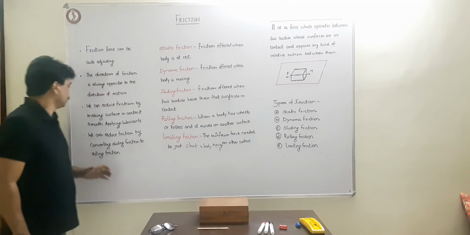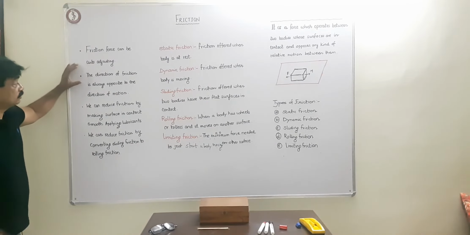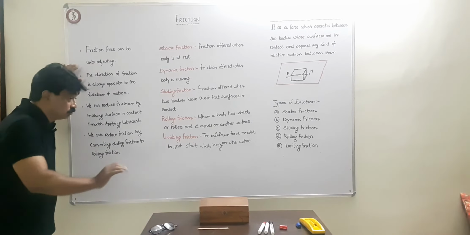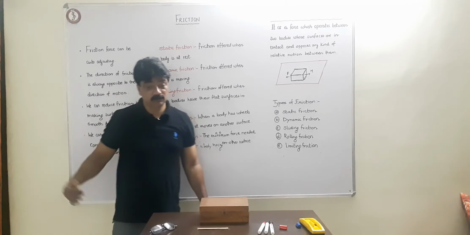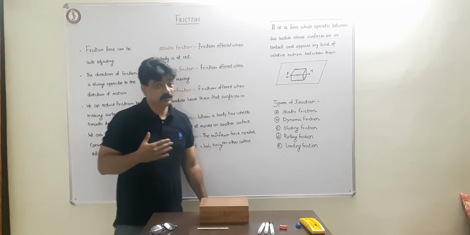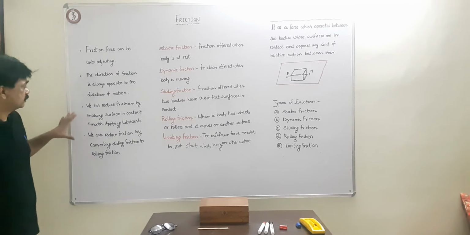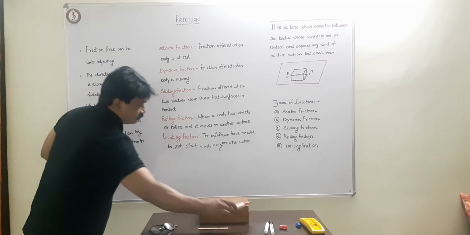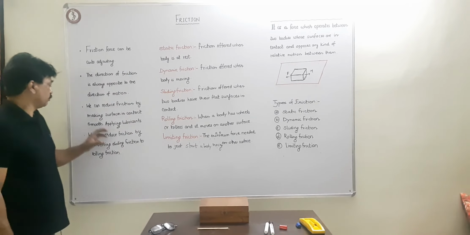Now let's revisit once more. Friction force can be self-adjusting. The direction of friction is always opposite to the direction of the motion. You push this way, friction force acts the opposite way. You push from that side, and the friction force acts on the opposite side, preventing the motion. We can reduce friction by making surfaces in contact smooth, and applying lubricants.